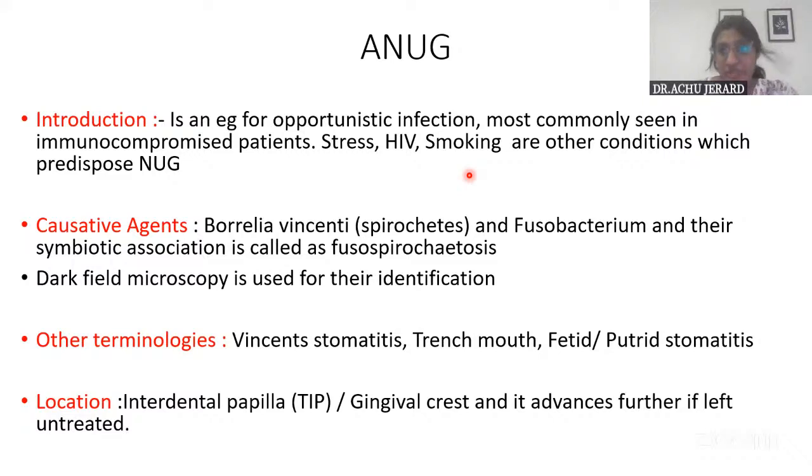Then location, where it is commonly seen. You all know the clinical presentation of ANUG: punched-out, crater-like depressions in the marginal crest of the gingiva and the interdental papilla. So you will have to write the location as the interdental papilla. It begins in the interdental papilla and then the gingival crest. And if it is left untreated, it further advances to other parts of the gingiva as well as the oral cavity.